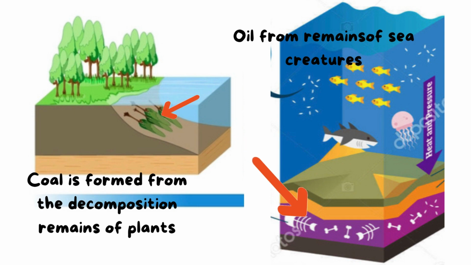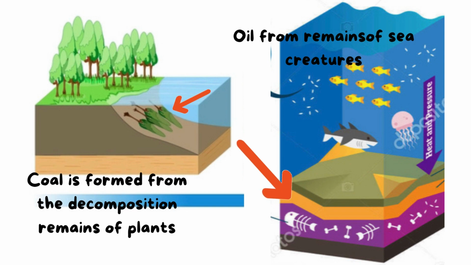This is the main difference between gasoline and coal, but both of them are non-renewable fuels as they take millions of years to be formed. They can't be replaced quickly. As we use them, what we use can't be replaced.